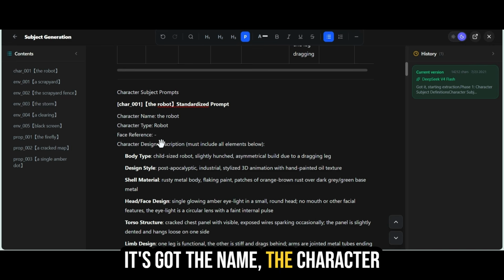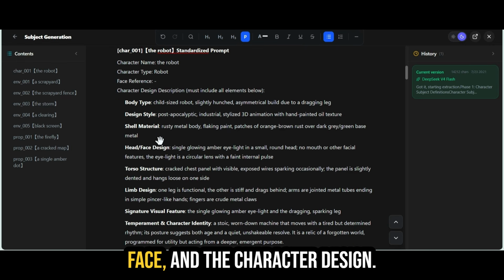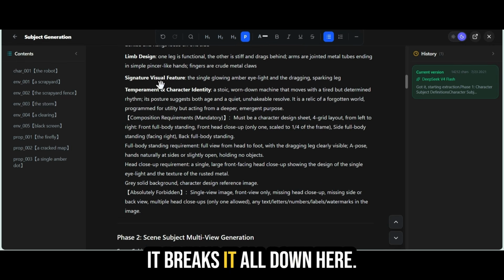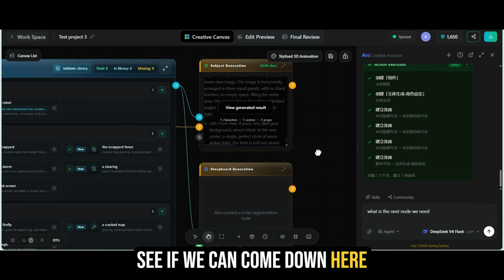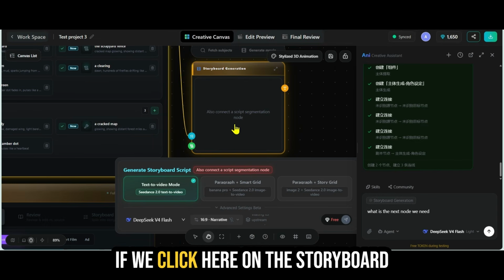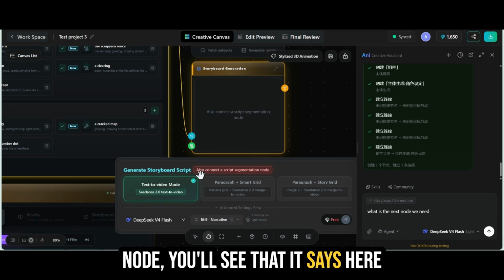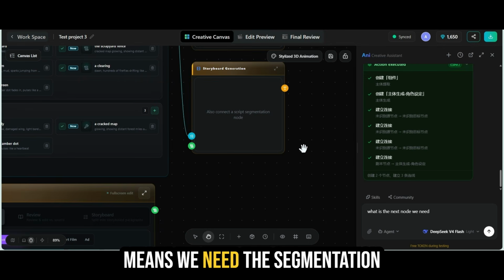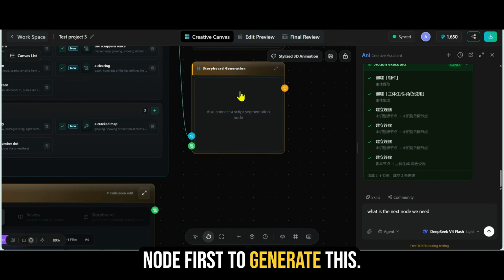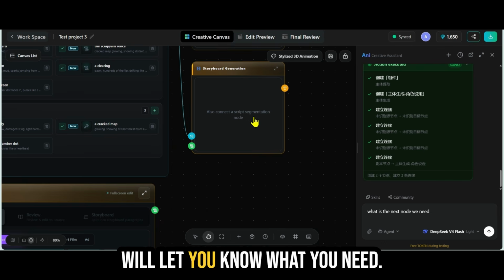It's got the name, the character type, the reference of the face, and the character design. It breaks it all down here. Let's close this out. Now that we've got that, let's see if we can come down here to the storyboard generation. If we click here on the storyboard node, you'll see that it says here in red, also connect a script segmentation node here, which means we need the segmentation node first to generate this. So if you ever have any issues, it will let you know what you need.